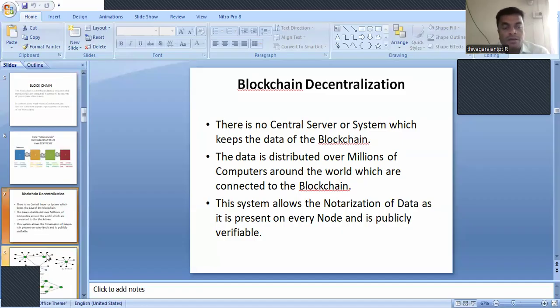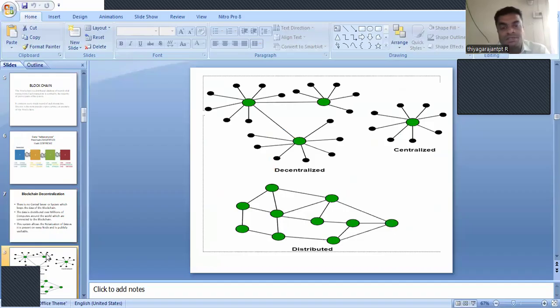This is followed by a simple diagrammatic representation. In this, we are going to elaborate what is decentralized, what is centralized, as well as what is distributed. First of all, we need to know the difference between the terms decentralization, centralization, and distributed. As I said before, the blockchain is a decentralized one, not a centralized one.